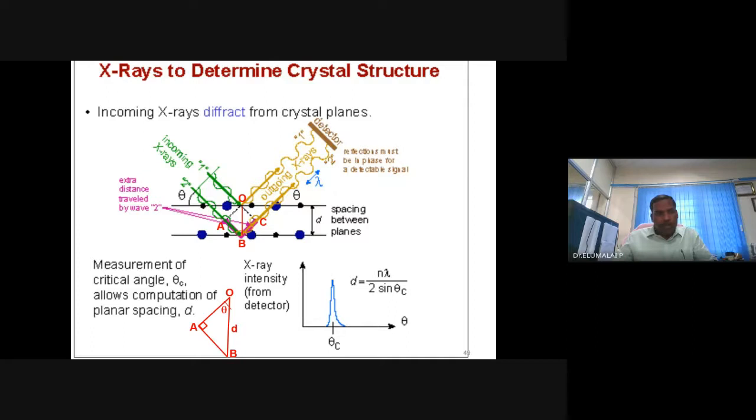You would have read that most of the ionic solids, crystalline ionic solids, have a very large melting point. This is nothing to do with the topic, I'm just sharing it. Sodium chloride will melt at 700 plus. Similarly, potassium chloride, etc. They are all ionic compounds.